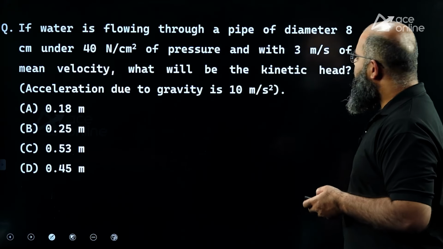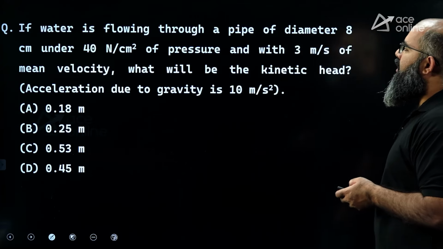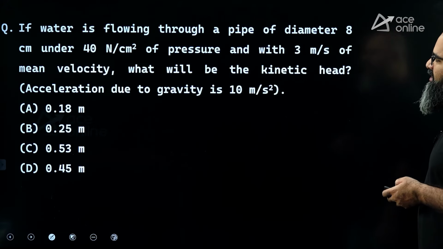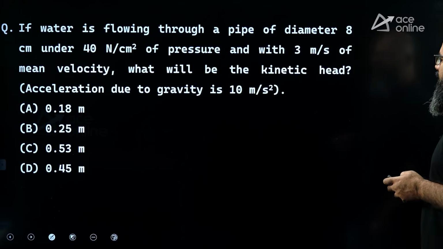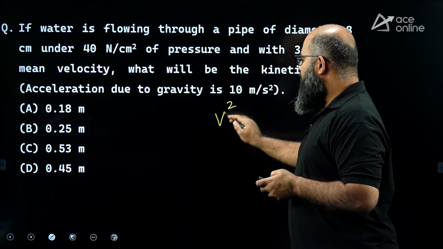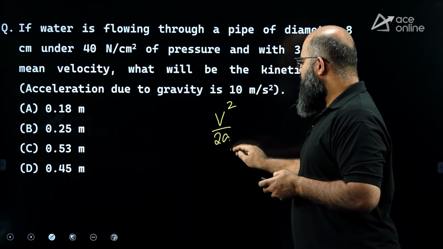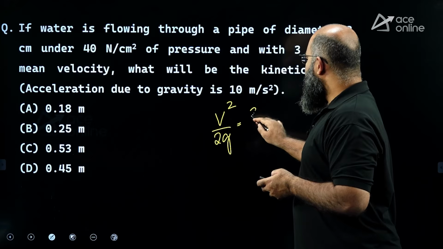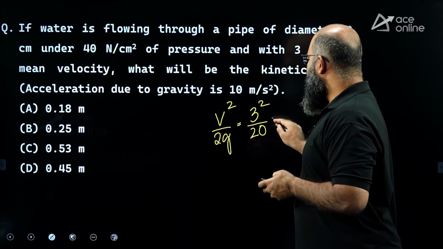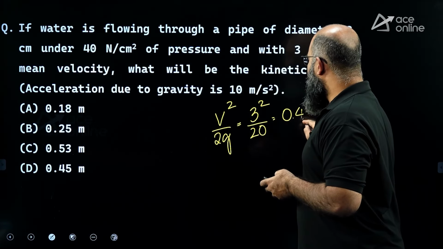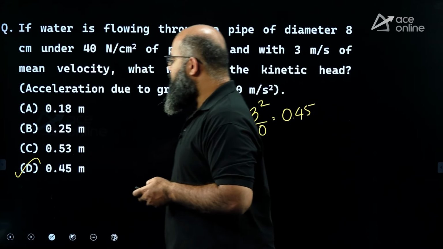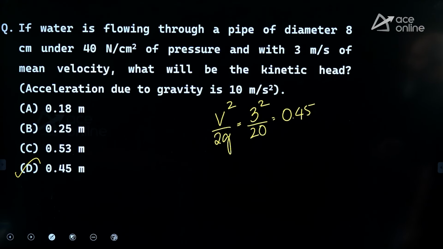Water is flowing through a pipe of diameter 8 centimeter under 40 Newton per centimeter square of pressure with a velocity of 3 meter per second. Mean velocity is 3 meter per second. What is the kinetic head? Now kinetic head is equal to V square divided by 2g, which is equal to 3 square divided by 20, taking g as 10. 9 by 20 is equal to 0.45. So the correct answer over here is 0.45 meter. Option D will be the correct answer over here.